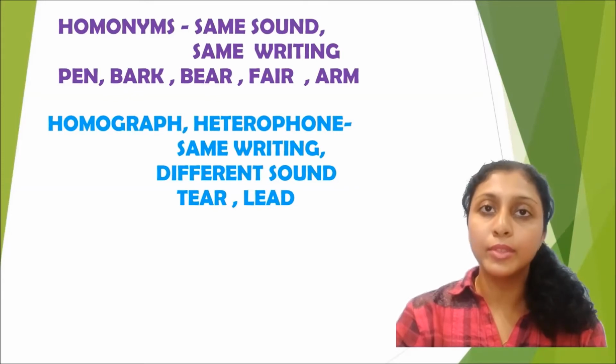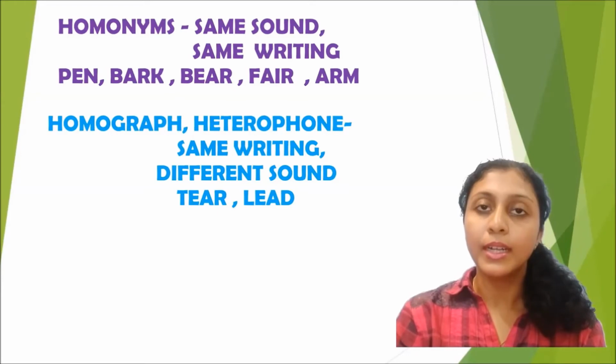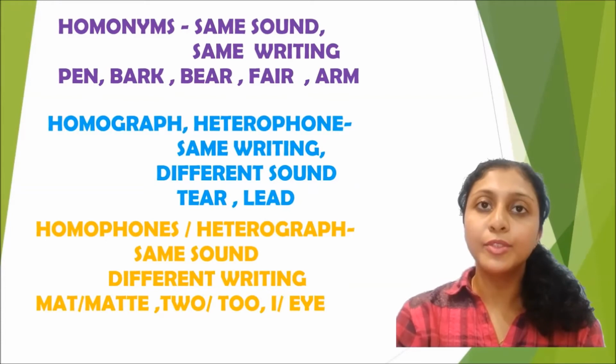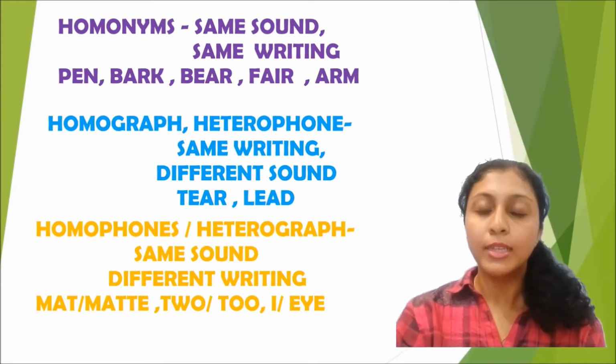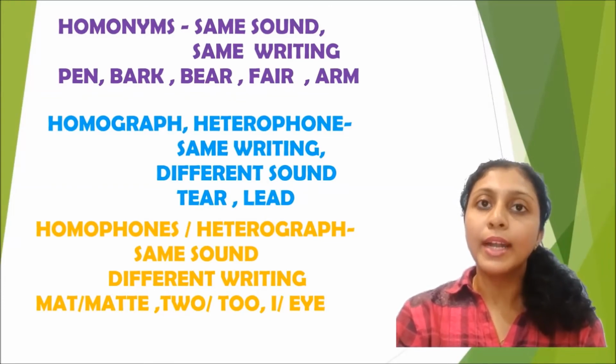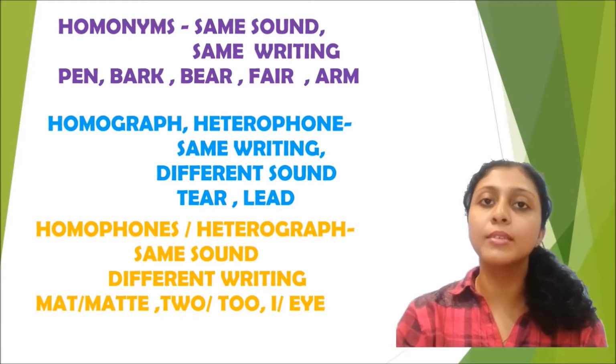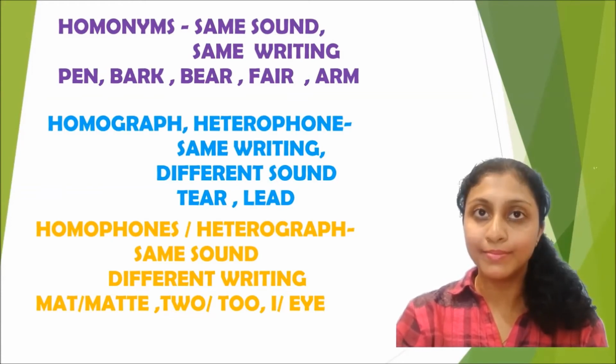Homographs are when two words have the same written form, but the meanings are different, and they may also sound different. Homophones are two different words that are written differently, but have the same sound. Heterographs are pairs of words which are written in a different way, but may sound the same. Heterophones are when the sounds are different, but the words may be written in the same way. So now we have understood the concept of words in terms of meaning and form.